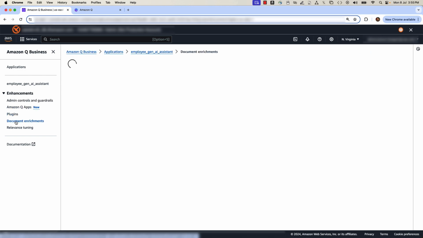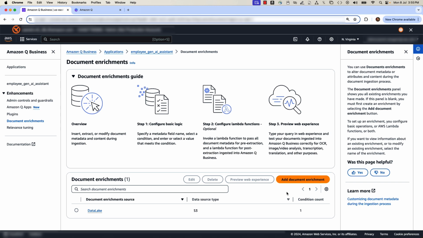Next, document enrichment feature can be used to alter document metadata or attributes and content during the document ingestion process. You can connect your data sources to run pre and post extraction Lambda functions before indexing data to Q Business. Lambda can call other AWS services such as Amazon Bedrock, Textract, Transcribe, Comprehend to enrich the data fields before indexing.